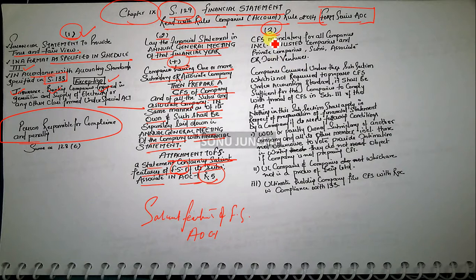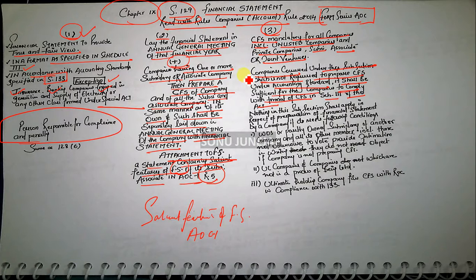Talking about the next, subsection 3: CFS is mandatory for all companies including unlisted companies and private subsidiary, associate or joint venture. Companies covered under this section which are not required to prepare the CFS under accounting standards, it shall be sufficient for the company to comply with the format of CFS in Schedule 3 of the Act.